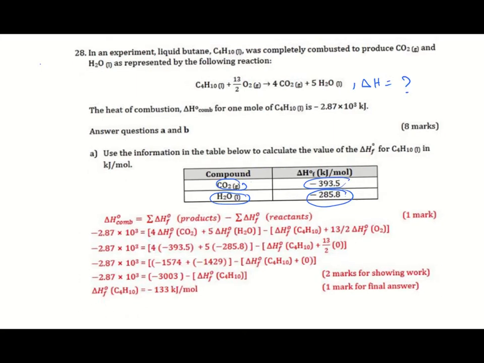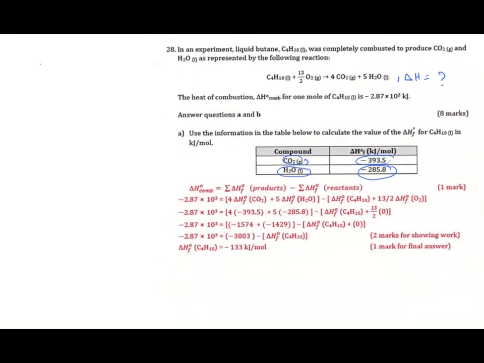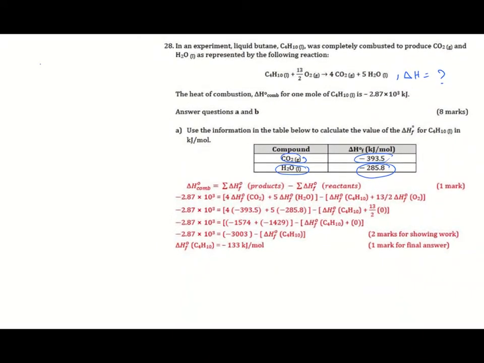First of all, we need to look at the equation given to you to compare the position of the compounds carbon dioxide and water. If you are given here enthalpy of formation, means that both of water and carbon dioxide will be in the product side because it's enthalpy of their formation. So both of them are products. Comparing this with our equation, we have also carbon dioxide and water in the product side. This means that you are not going to flip or reverse the equation.